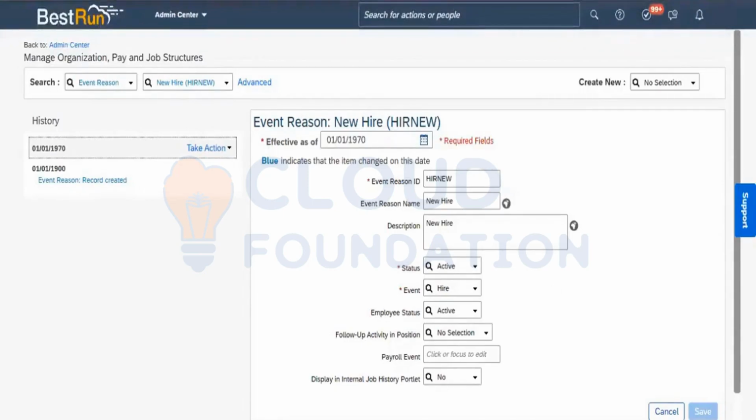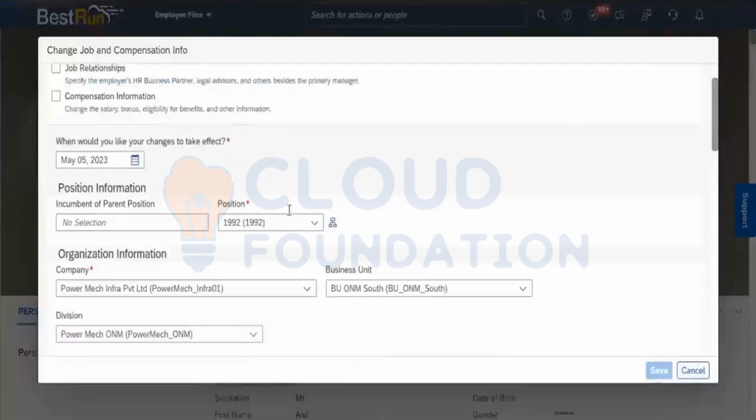Here, when you go and look in the employee profile, I am trying to change the job information. This is the field, the position, and I am changing the value. What is happening?